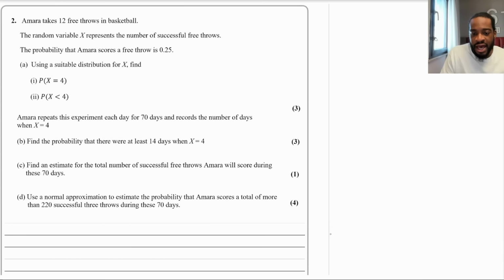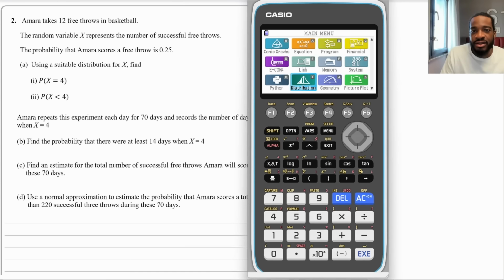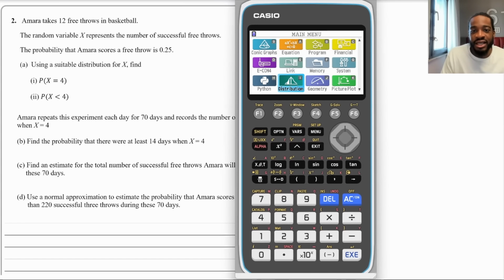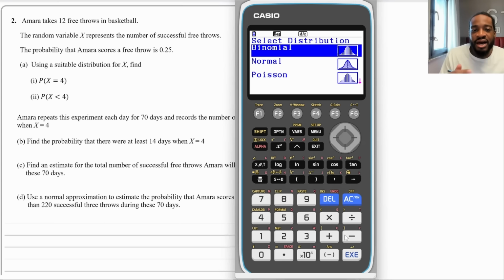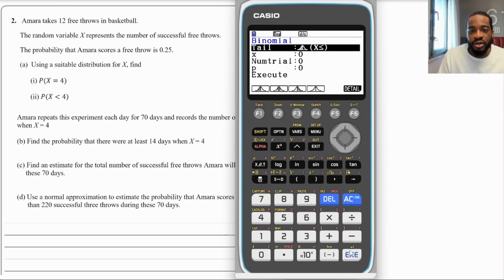So I'm going to get out my Casio Gangster 50. That's what I like to call it, because this calculator is a bad boy. I don't use this much, to be fair, though. I like to use the other one just for day-to-day calculations. But when it comes to calculating distributions, probabilities, and stuff like that, this is the clear winner. So I'm going to use this.